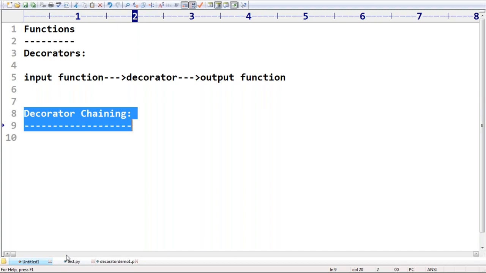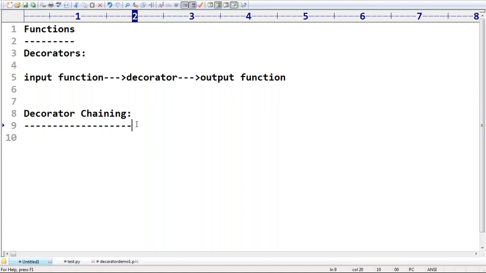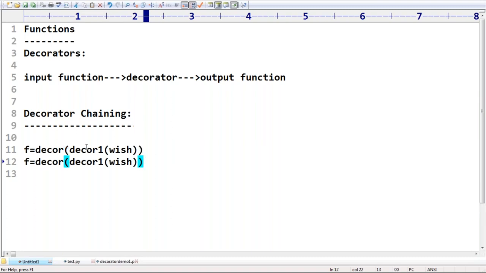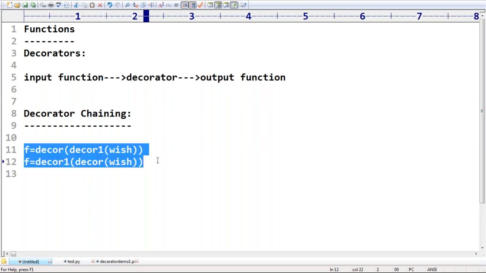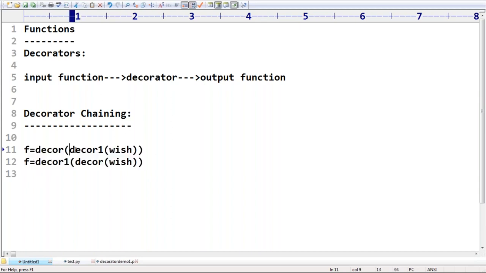Next, can you please analyze yourself? Sir, what I'm taking is f equal to decor1 of wish. Is it happening internally, or otherwise, decor1 of decor wish? You have to cross check this type of order also. Function inside a function, like nested function calls.